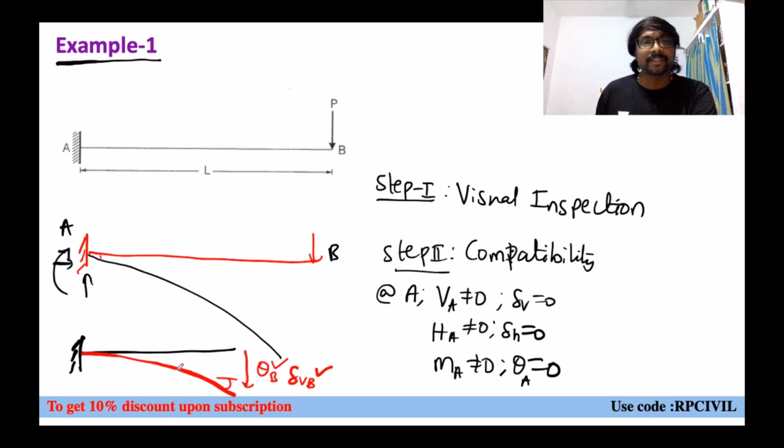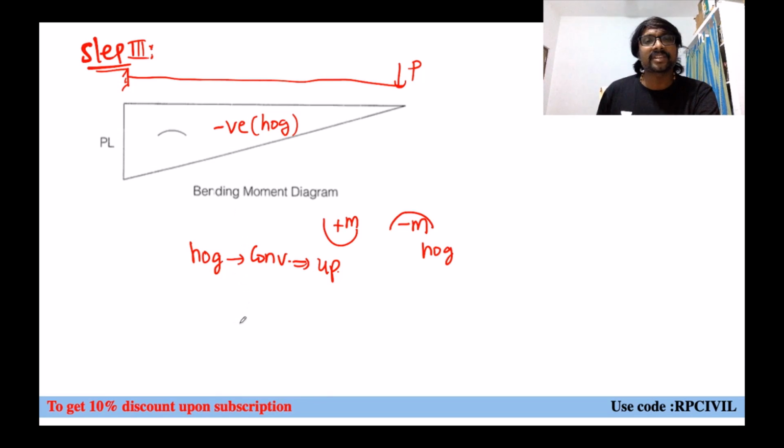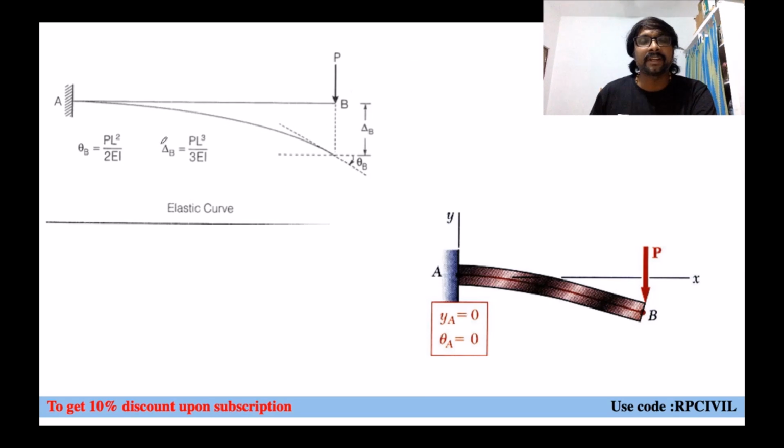So there in the previous one, we assumed convexity upwards only or not? Yes, our assumption is correct, right? So it is having the correlation with which one? Bending moment diagram, right? Convexity upwards it must be having. Now if you try to consider this, finally, what will happen? It is like this, right? At this place deflection 0, theta A 0, delta A is also 0, delta or y, whatever it is. Deflection at A is 0, slope at A is also 0.